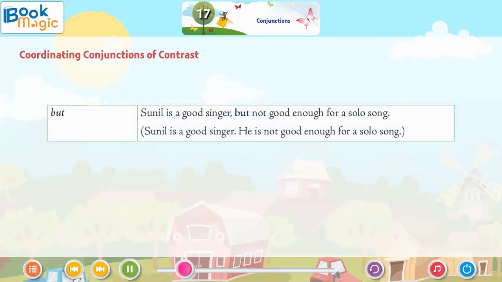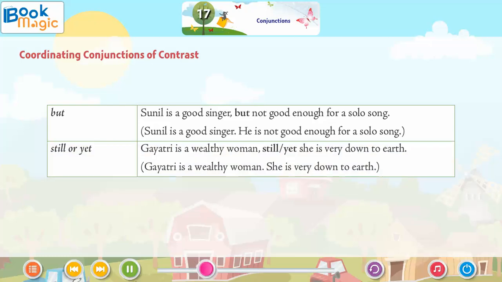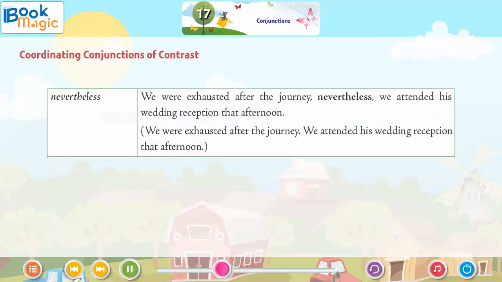But: Sunil is a good singer, but not good enough for a solo song. Sunil is a good singer. He is not good enough for a solo song. Still or yet: Gayatri is a wealthy woman, still or yet, she is very down to earth. Gayatri is a wealthy woman. She is very down to earth. Nevertheless: We were exhausted after the journey. Nevertheless, we attended his wedding reception that afternoon. We were exhausted after the journey. We attended his wedding reception that afternoon.